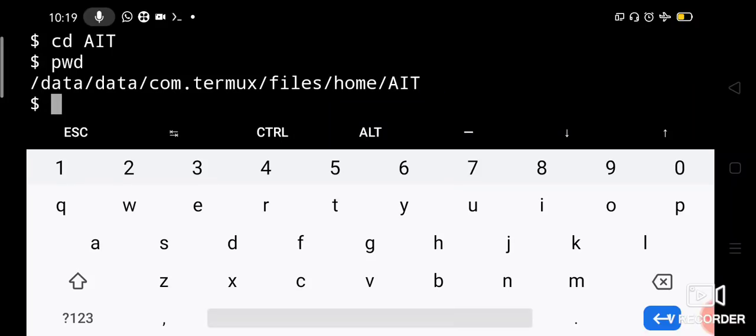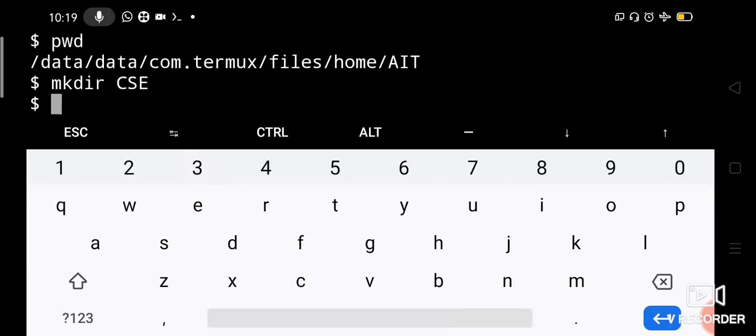Now under AIT we have to create CSE, right? So let us say mkdir, make directory, CSE. Because we have entered into AIT, a subdirectory called CSE will be created under AIT.